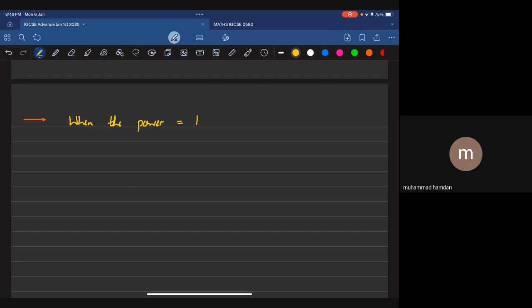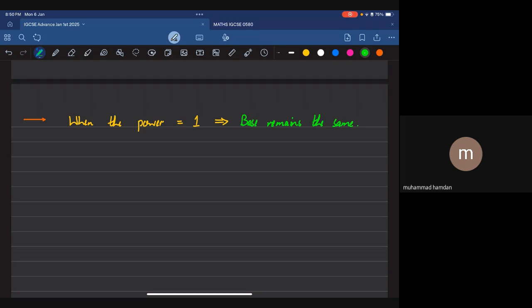When the power is equal to 1, there's no two stories to it. Your base remains the same. Whatever your base was, it is going to remain the same.